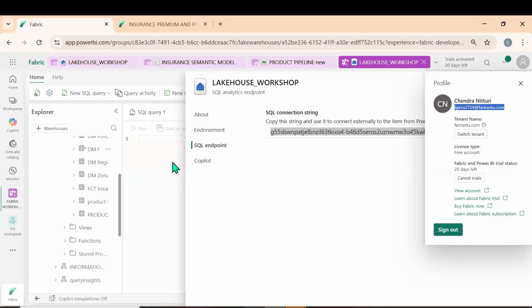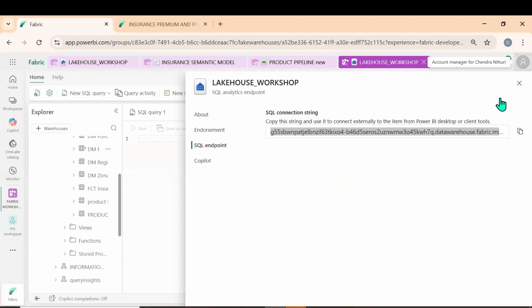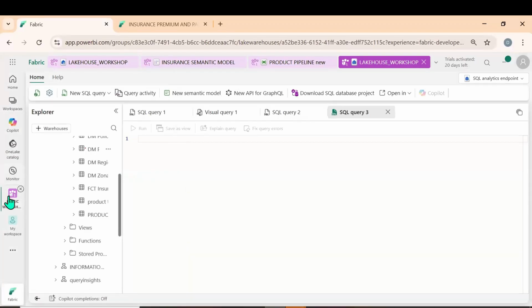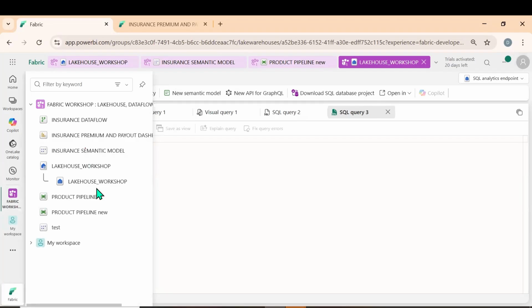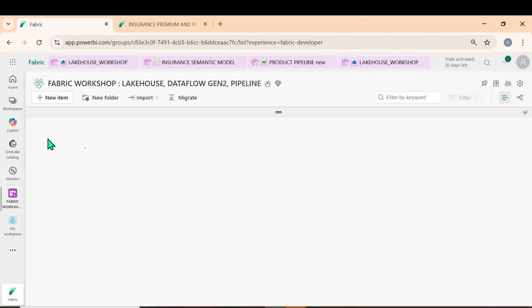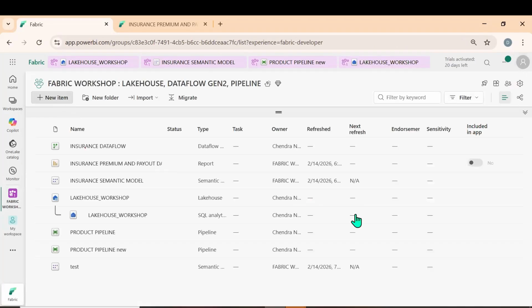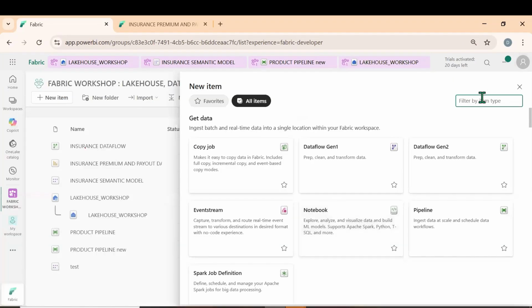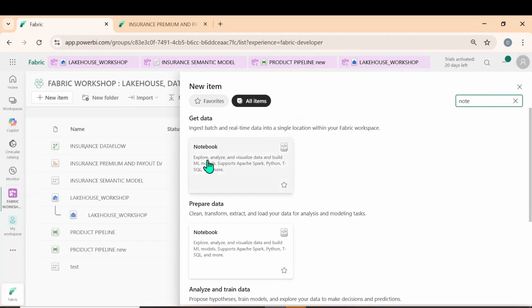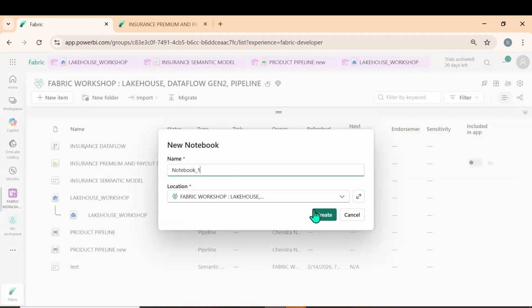Okay. So here we have it. And also what do we see here? Let me go to again the workshop. So let us see what do we have in the other items. Notebooks. Let us go through the just another 5 minutes. Notebook. You see, explore, analyze, and visualize data and build ML models. What does it support? Apache Spark, Python, T-SQL. Okay, let me go for notebook underscore one, the name.